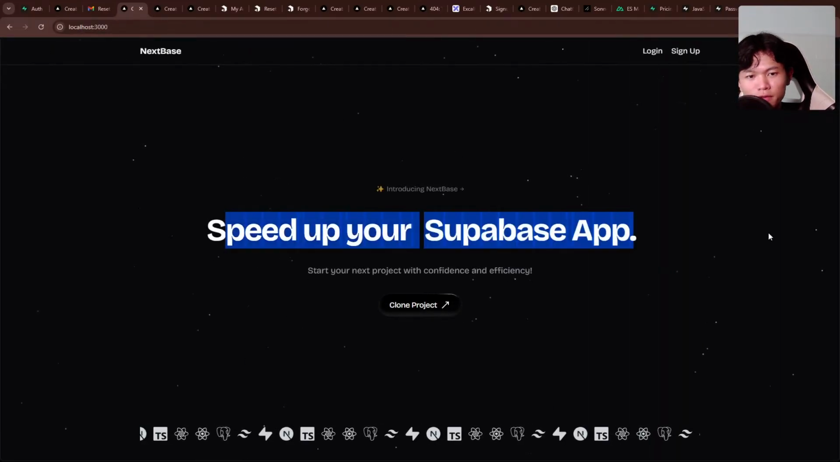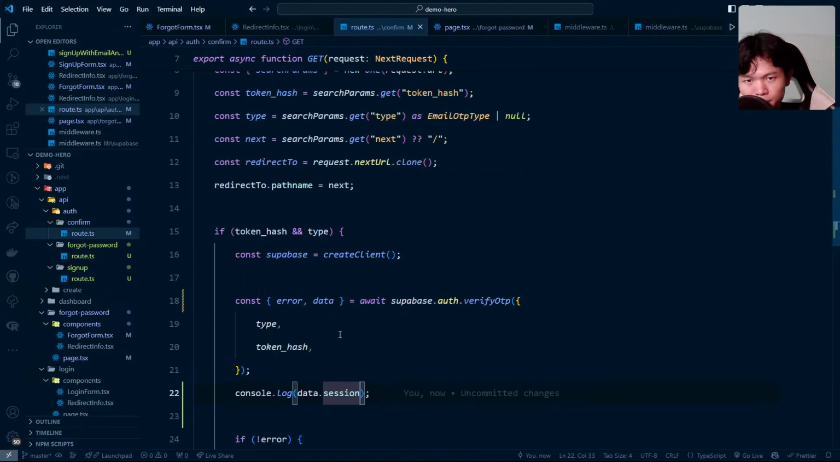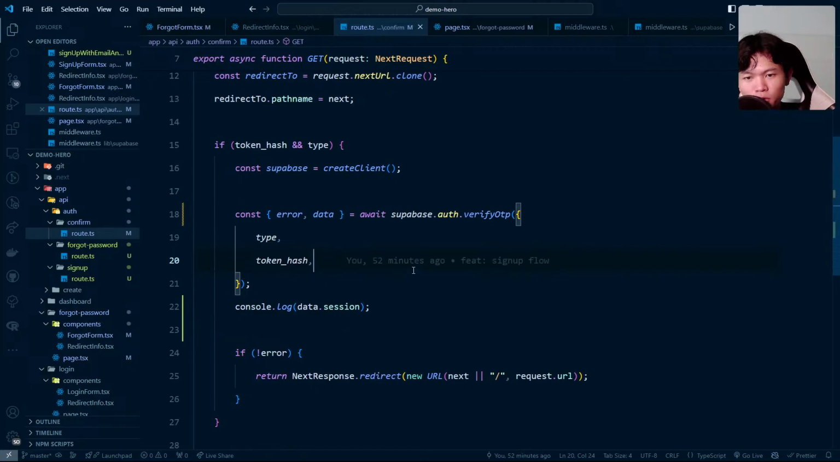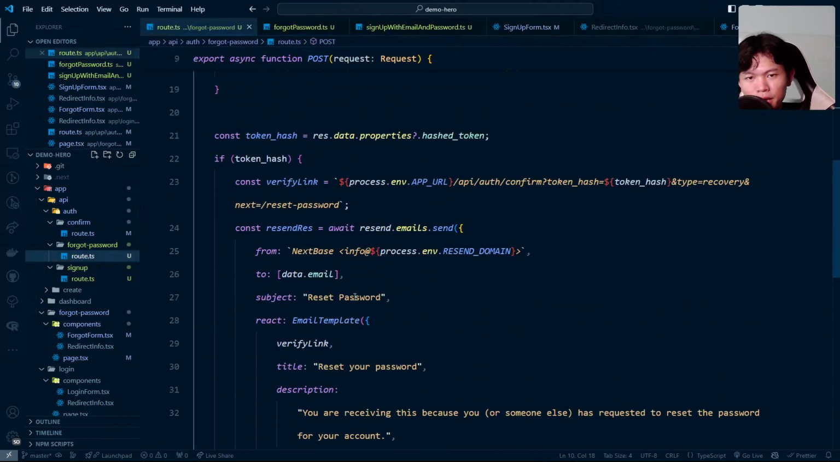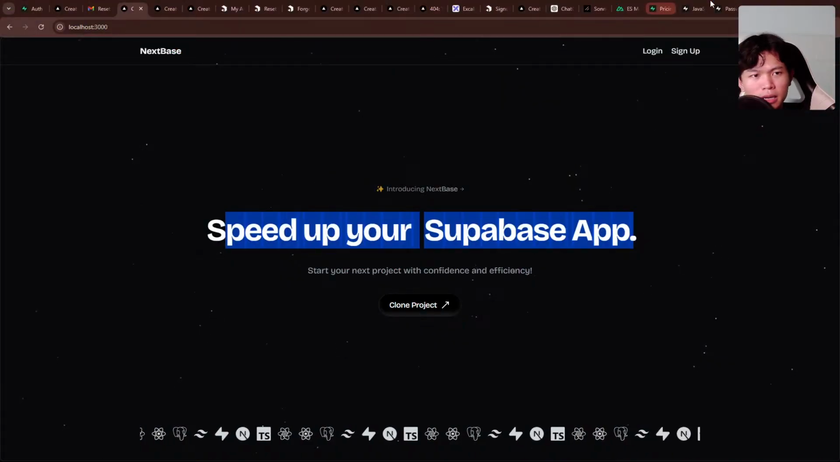Right now, for example, the login the user cannot access because we have the user information. One thing that I could do is write the cookie, update the cookie here, that session. Or inside a forgot password route, I can update the user metadata. Can I do that?